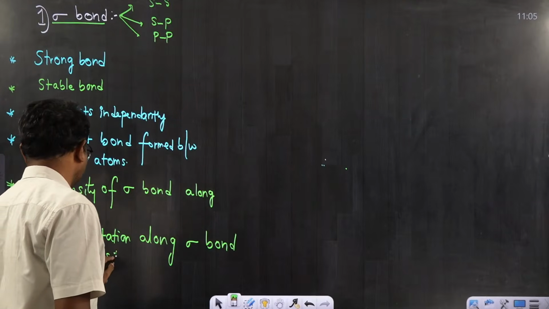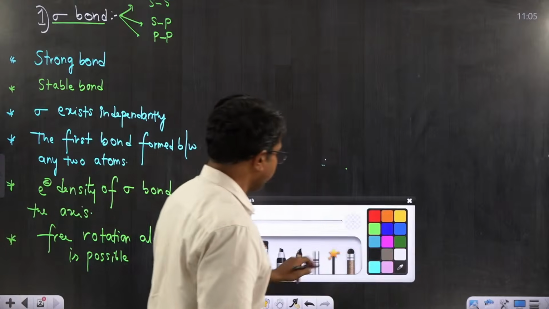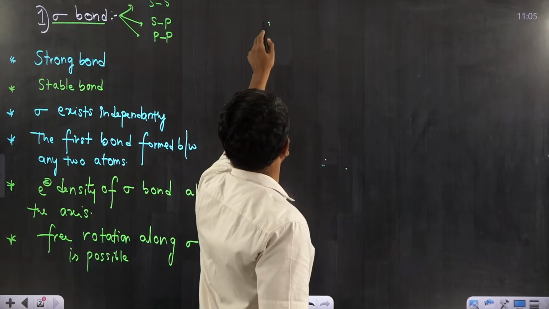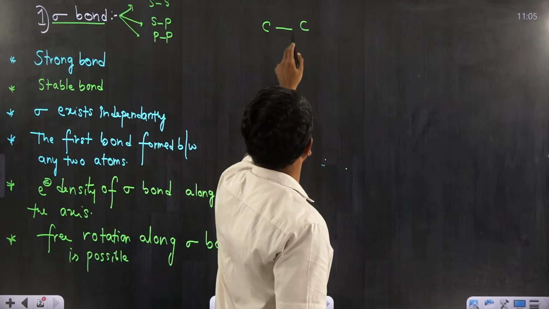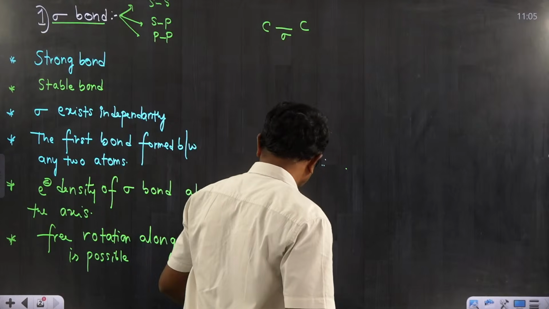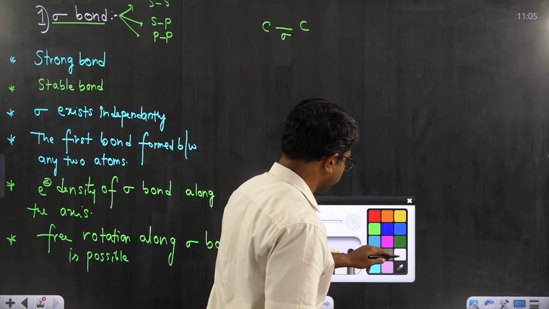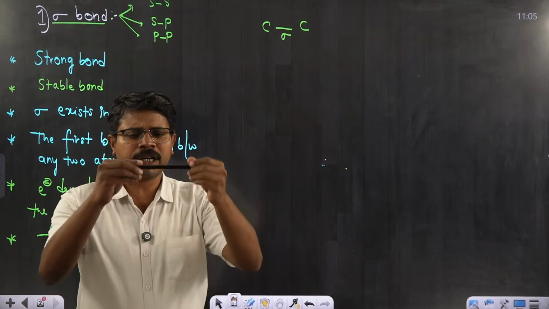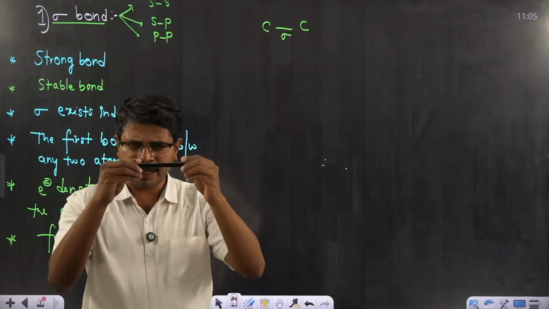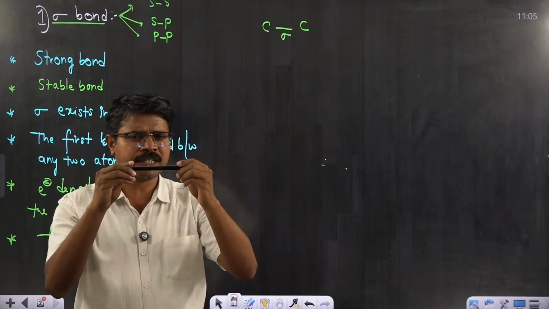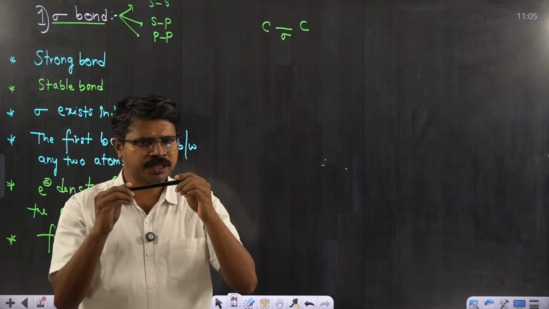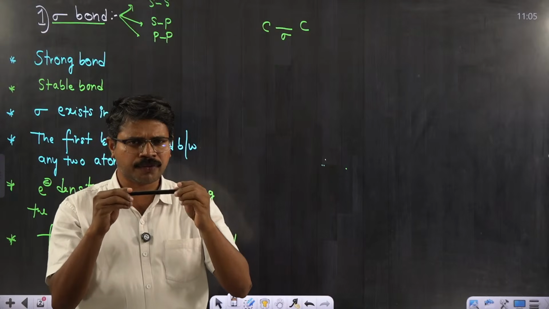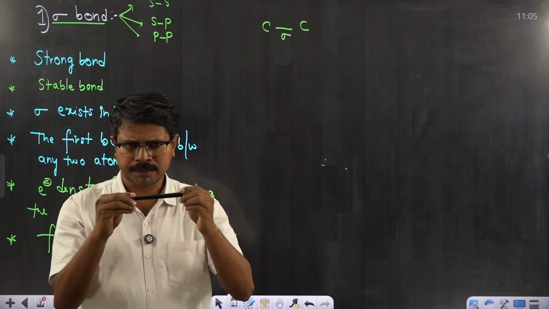What I mean to say over here, if I am having a bond between, let's say, carbon-carbon bond, if it is a sigma bond, since electron density is spherically symmetric around the nuclear axis, then you can rotate the sigma bond freely. So, free rotation is allowed. There is no restriction of rotation of sigma bond.